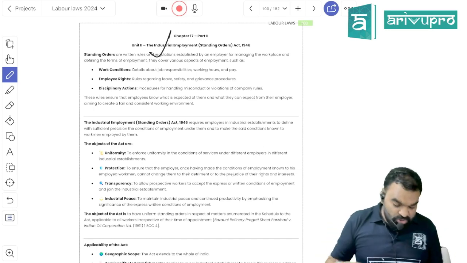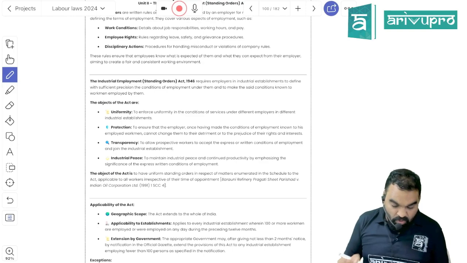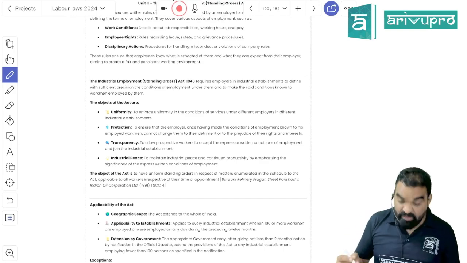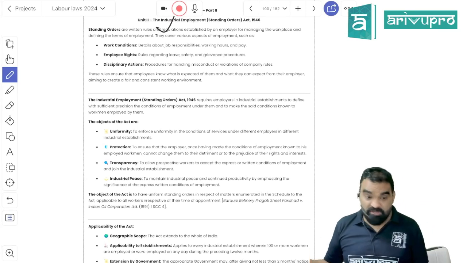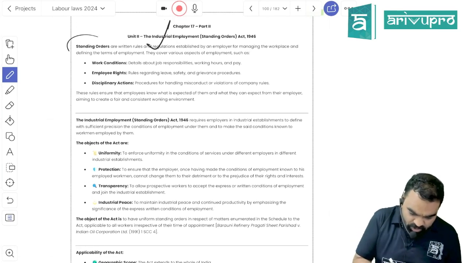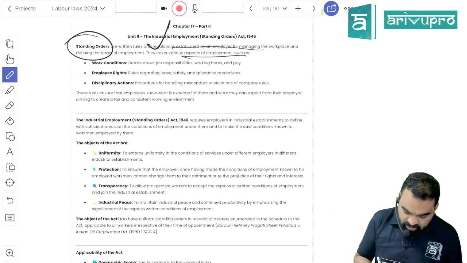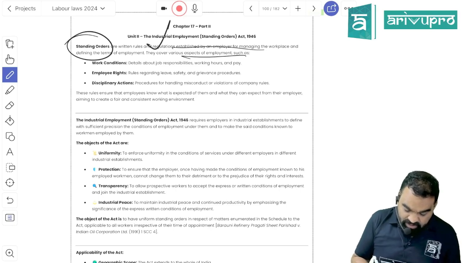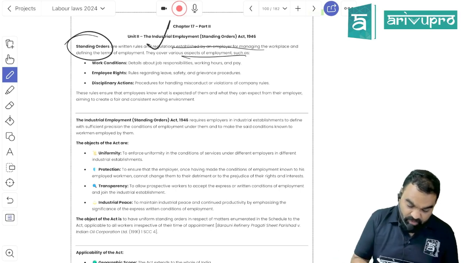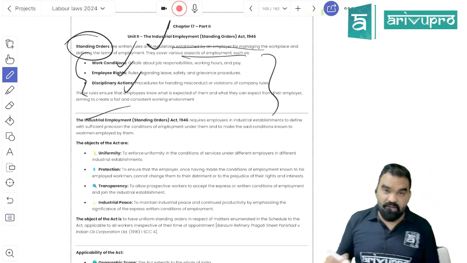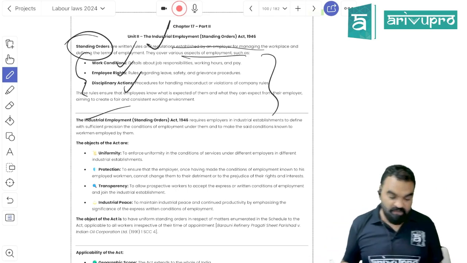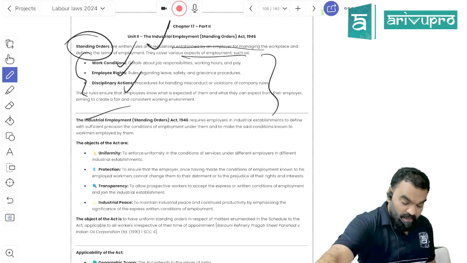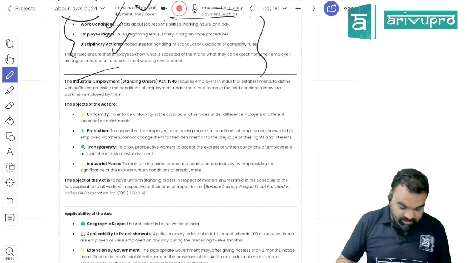Is it clear? So this act is going to be applicable in all establishment if the number of employee working within that establishment is 100 or more. So it is going to be applicable on large enterprises only. Okay, I told you what is standing order. It is nothing more than the written terms and condition or common rules that is going to be applicable on each and every employee, which is related with work condition, disciplinary action, employees right. Okay, so standing order will carry three attributes. It will carry the rules, common rules related with working condition, common rules related with employees right, and common rule related with disciplinary action, right?